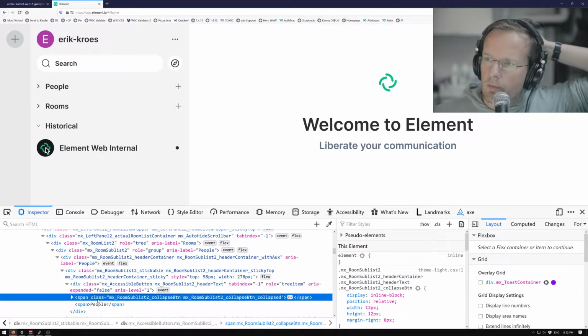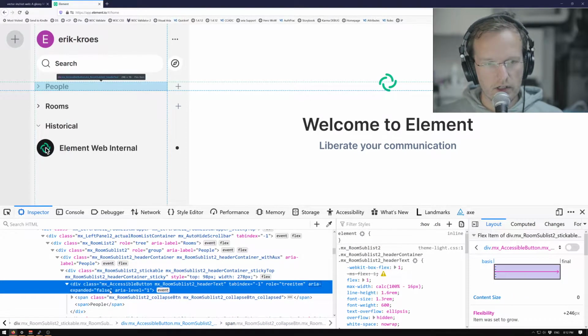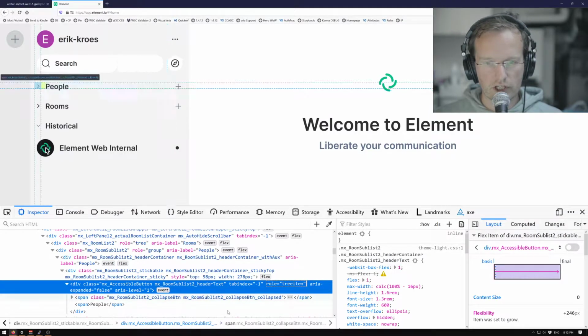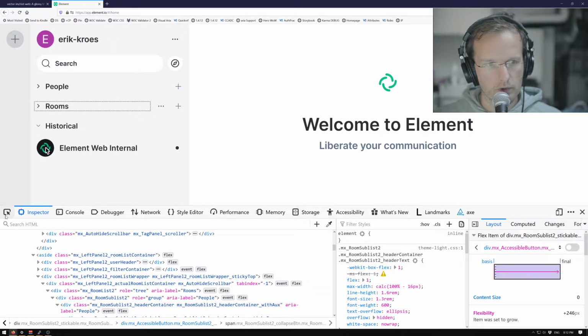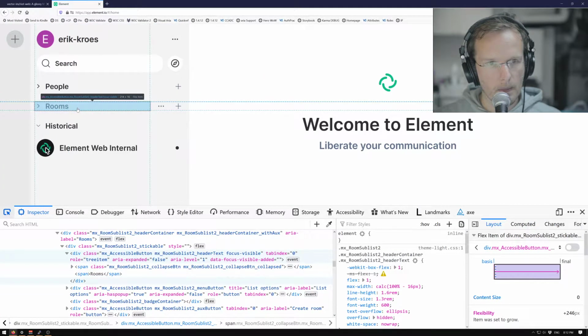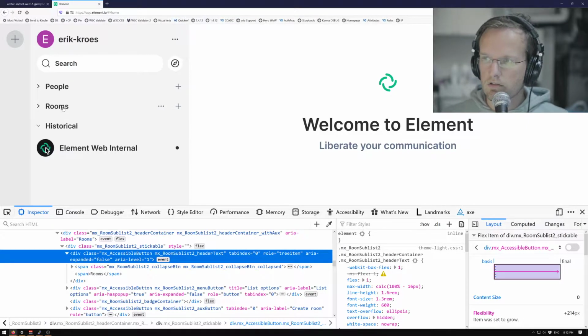Oh, we got a reply in the chat. I'm the guilty one for making that aria tree view and most of the other accessible components of the app. Well, then there's something that stands out here, is that you have this component and it has a role, and it probably generates an accessible name, but I cannot tab to it. So I'm just going to try it here. I'm starting in this search field. I'm going to press tab once. I'm going to go to this button, and I'm going to rooms, which is, which one is that? This element maybe? Oh, this one has the tab index 0. So it's only this one. It's arrow navigation with the tree view.